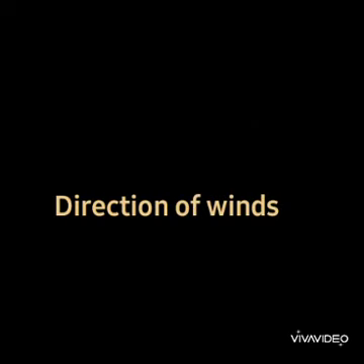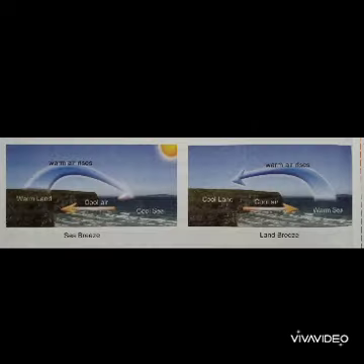Next one, direction of winds. The winds blowing from hot regions bring high temperature, while those blowing from cold regions bring low temperature. The winds passing over water bodies are full of moisture and provide rain. Last one, humidity. The amount of moisture or water vapor present in the air is called humidity.